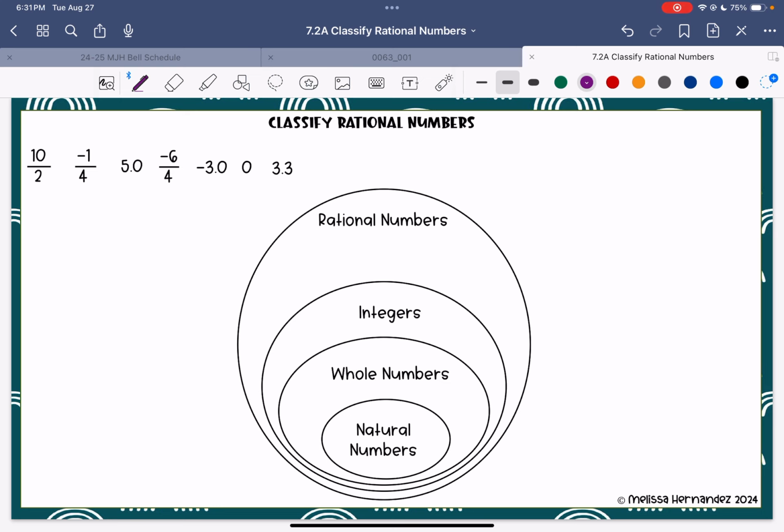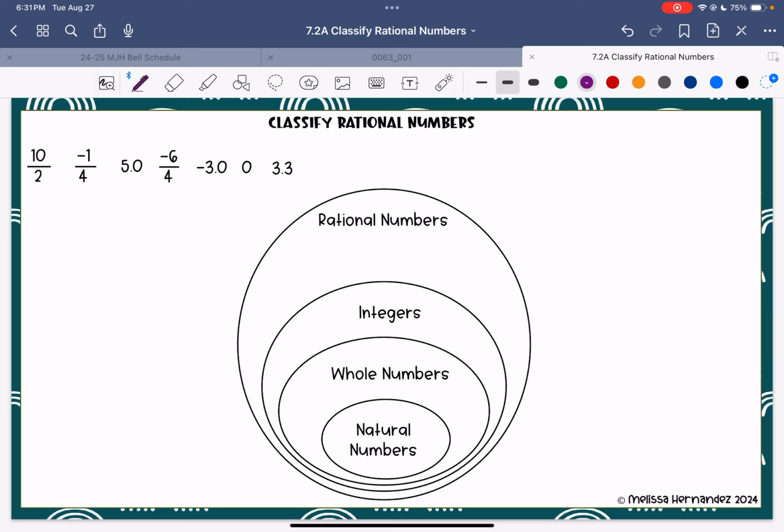In 6th grade, all you thought of was whole numbers, and whole numbers were 0 and your counting numbers. However, since we're getting more specific, what you thought was a whole number, 5, 10, 15, well, now that I've introduced natural numbers in 7th grade, that's where it would go, with the exception of 0. Integers are 0 and your natural counting numbers along with the opposites.